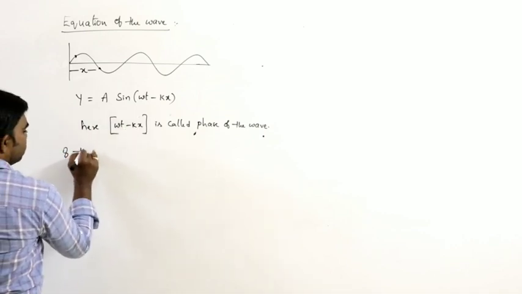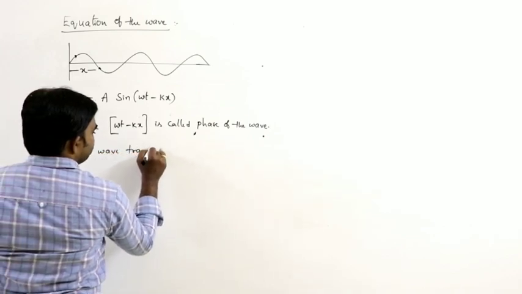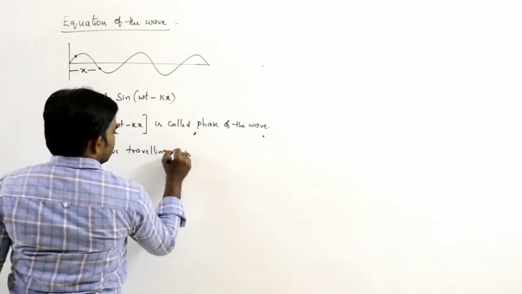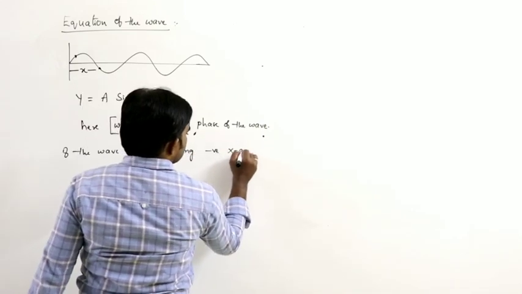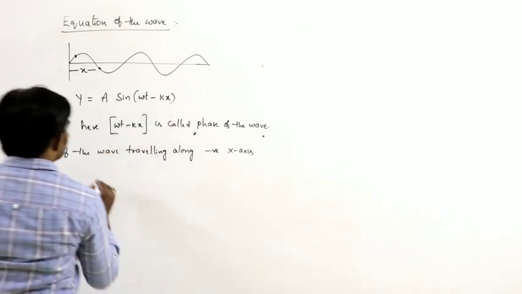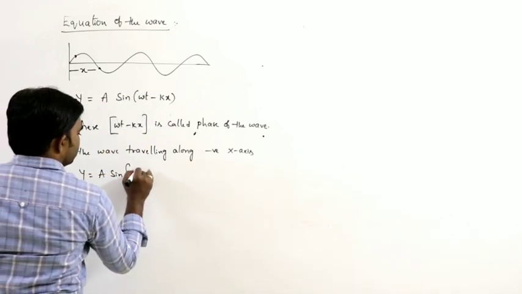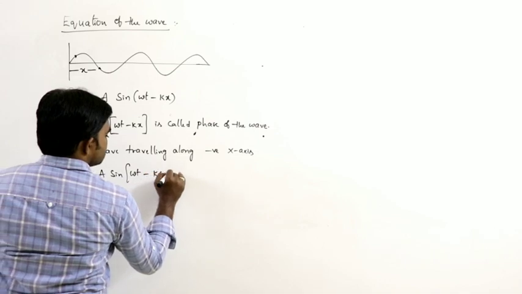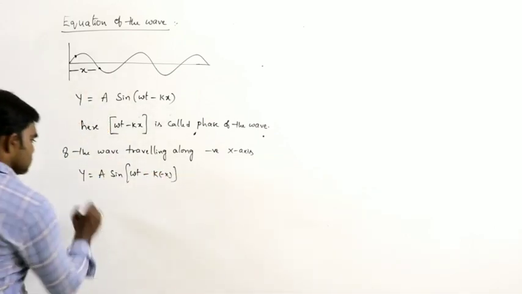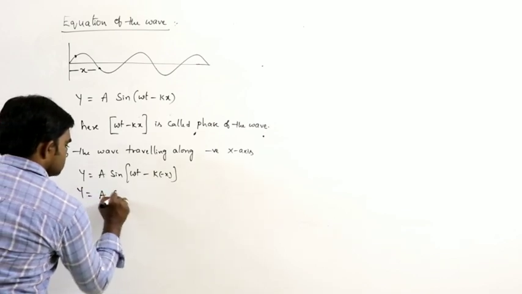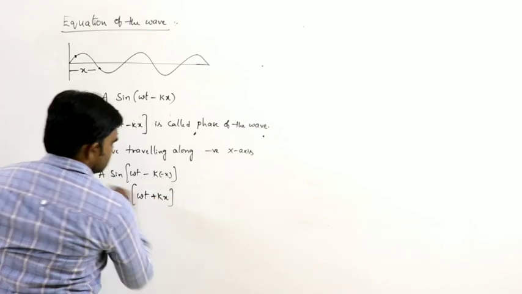If the wave is traveling along the negative x axis, what can we write? The distance of the wave along the negative x axis is minus x, so the wave equation can be written as y is equal to a sine of omega t plus kx.